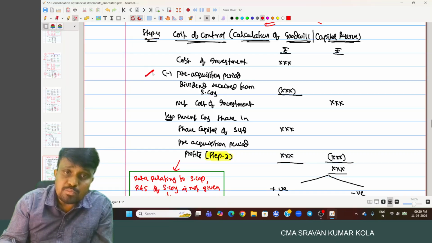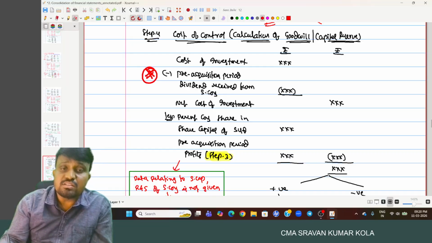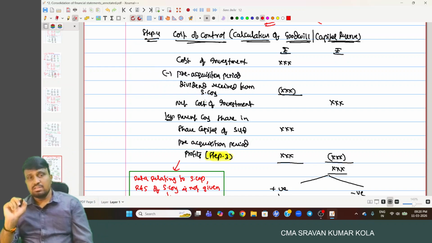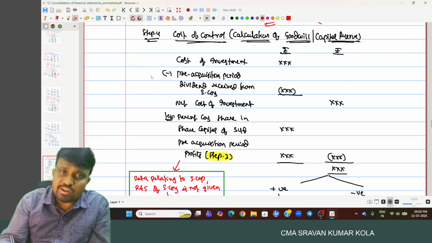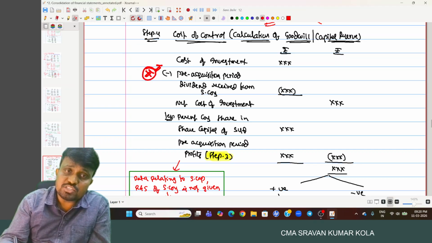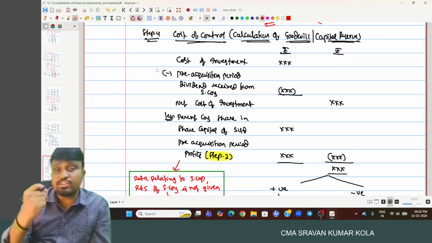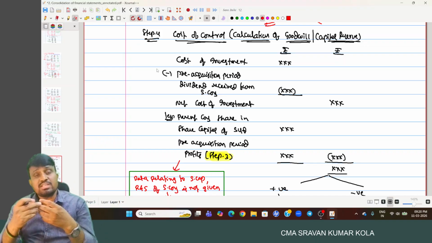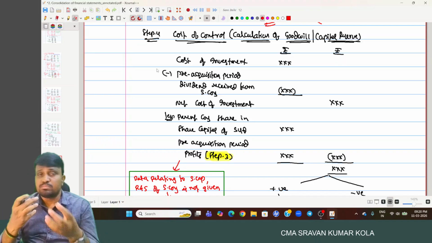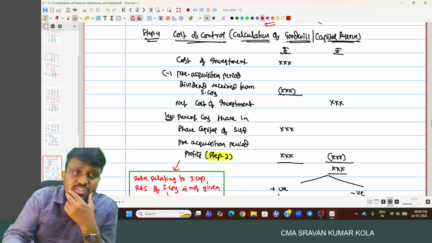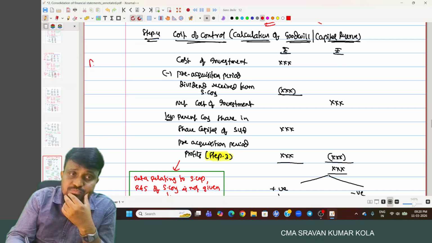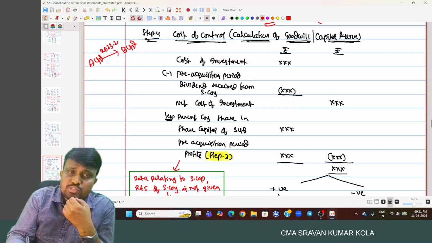And another one is pre-acquisition period dividend received from subsidiary company. This point is very, very important. And you have a complete discussion about the point in AS-13 also, accounting for investment. While purchasing the equity shares of B Limited, for example, A Limited acquired the shares of B Limited in 2022-23.